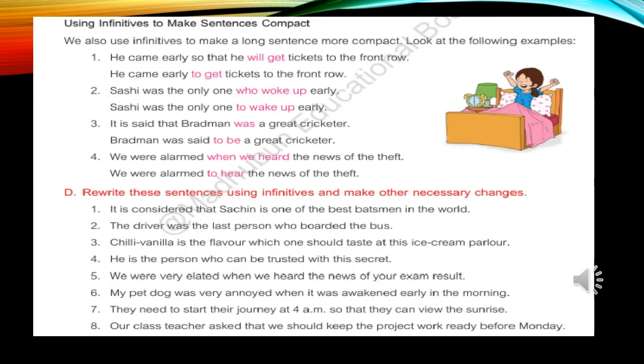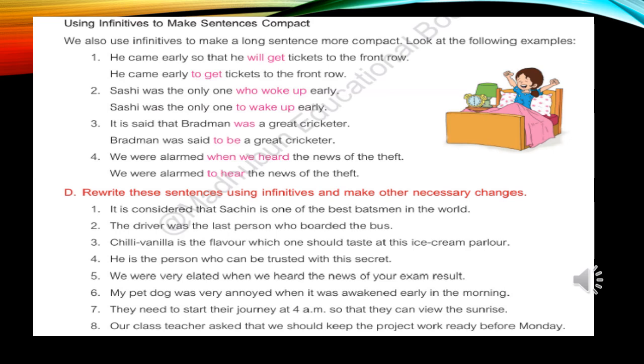Now we'll learn how to make a sentence compact by using infinitive. It means we have to make a sentence short by using infinitive to plus verb in base form. Some examples are already mentioned here. You can see, like the first example, he came early so that he will get tickets to the front row. Its answer is, he came early to get tickets. To get, that is the infinitive which we have used in this sentence to make it short. Same like the first example, you can see the example number second, third and fourth.